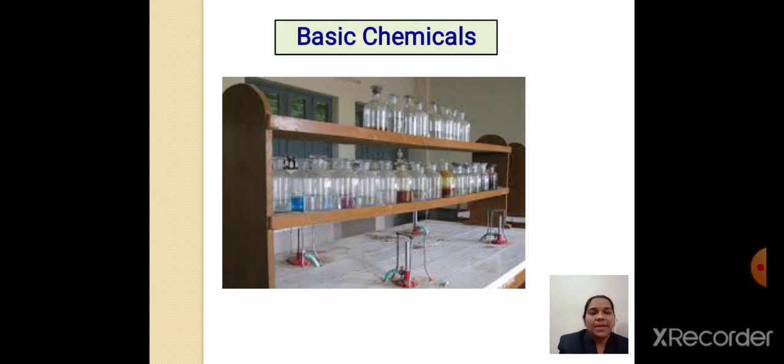Now comes the third chapter. This particular diagram is a picture of a laboratory, and we have seen in the laboratory chemical bottles which are arranged on the rack, and these particular chemicals are called basic chemicals. That is the third topic, the manufacturing of basic chemicals.